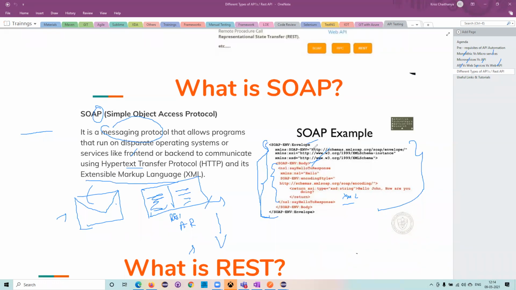XML format means everything is encoded with tags. Open tag, close tag. If you see here, this is a body, and it has a close tag for the body, and this is an open tag for the envelope, and this is a closing tag of the envelope. Anyway, we'll talk about XML files and accessing them later.